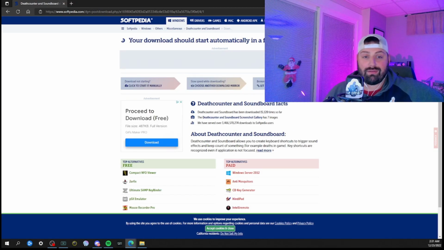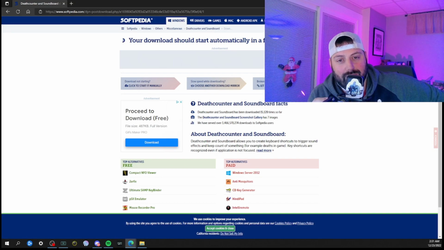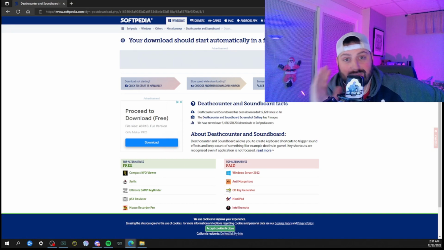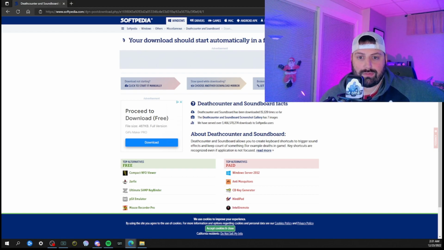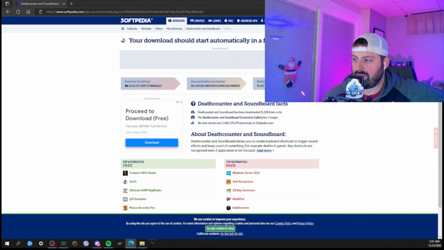So once you click it, it'll download in the top right. It'll actually go a little faster than normal. But guys, once it's done, just open it. And once you open it, your computer will actually prompt you. Just say yes.